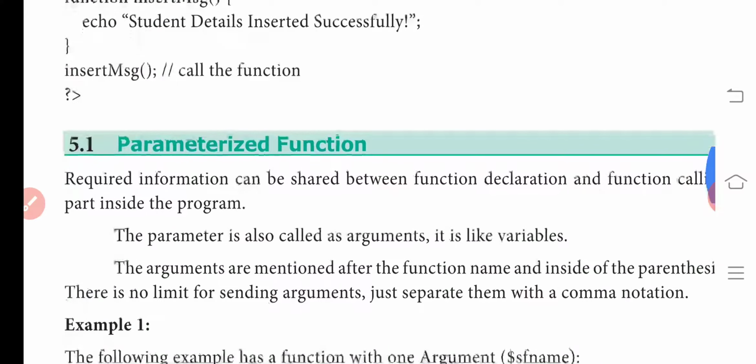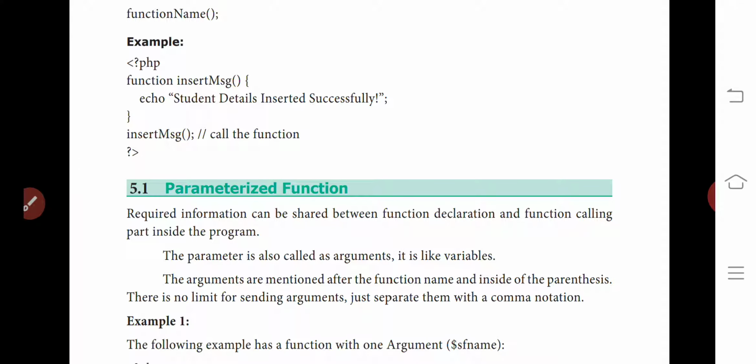Then we are going to study the parameterized function. What does parameterized function mean? The information shared between the function declaration and function calling is called the parameterized function. That means we need some information, and that record information is shared between the function declaration and function calling part. Here the parameter is also called an argument. It is like a variable.